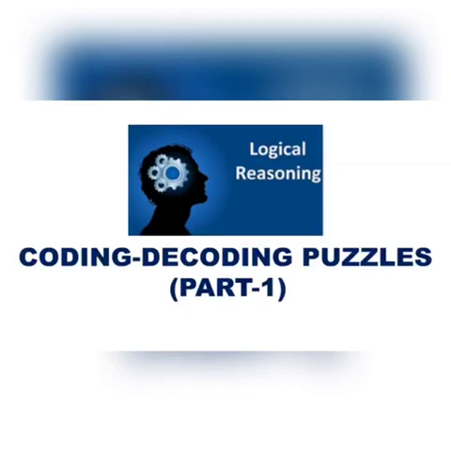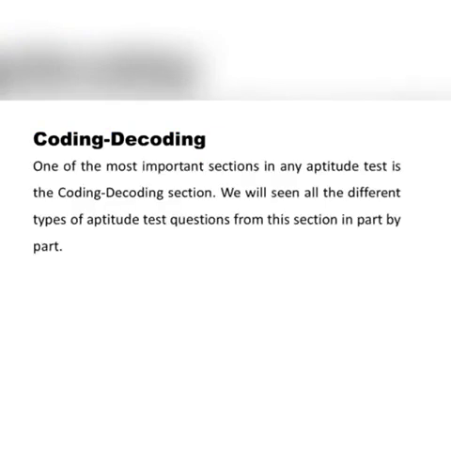So, today we are going to solve few puzzles on coding and decoding. Let's move on to understand more about coding decoding. One of the most important sections in any aptitude test is the coding decoding section. We will see all the different types of aptitude test questions from the sections part by part. In part 1, we will try to understand how the questions will be framed for coding and decoding and how we need to crack them.